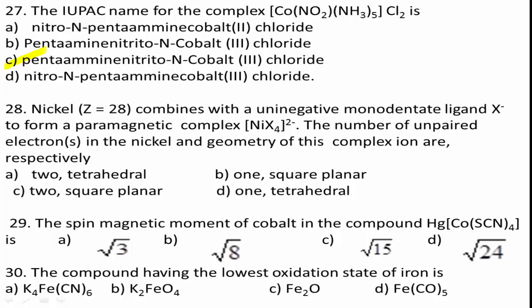Yes, we know the atomic number of nickel is 28, therefore its electronic configuration is 3s2 3p6 3d8 4s2, and for Ni2+ the electronic configuration becomes 3s2 3p6 3d8.